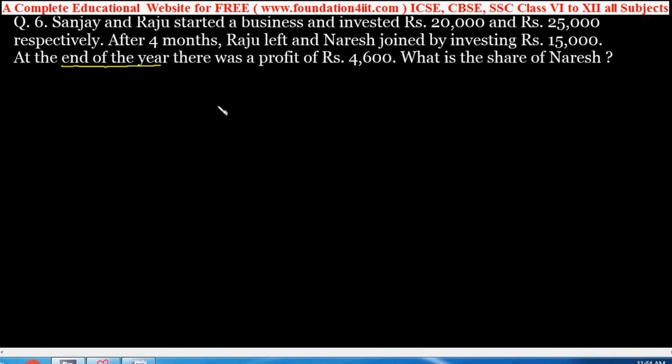To find the share, we need to write like this. Individually, we should find the time. So the ratio of shares of these three members: Sanjay, Raju and Naresh.